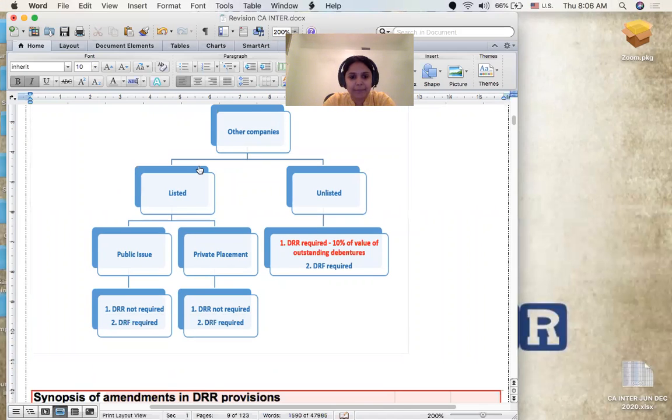So in any other company category, if the company is a listed company, note the point. Whether or not it's a public issue or a private placement, DRR is waived. I'm repeating it. Other listed companies, DRR is waived, which means debenture redemption reserve is waived. But the DRF requirement still continues to exist.